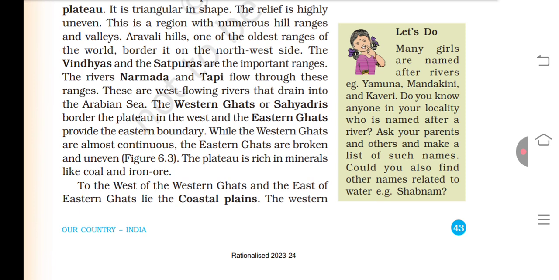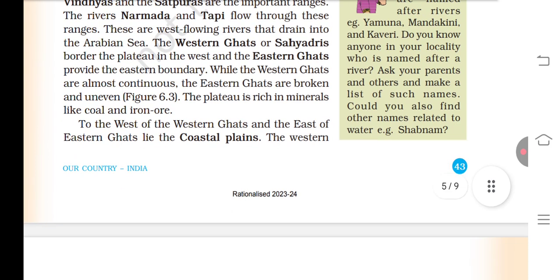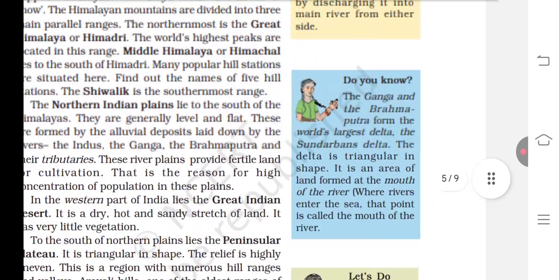The Western Ghats or Sahyadri border the plateau in the west and the Eastern Ghats provide the eastern boundary, while the Western Ghats are almost continuous. The Eastern Ghats are broken and uneven. The plateau is rich in minerals like coal and iron ore. To the west of the Western Ghats and east of the Eastern Ghats lie the coastal plains.